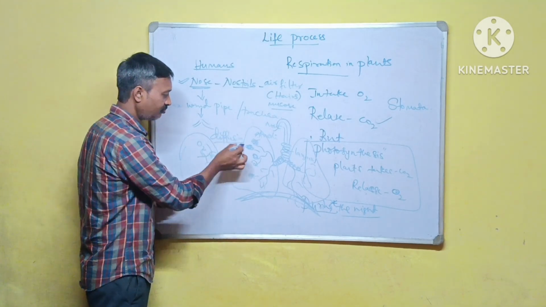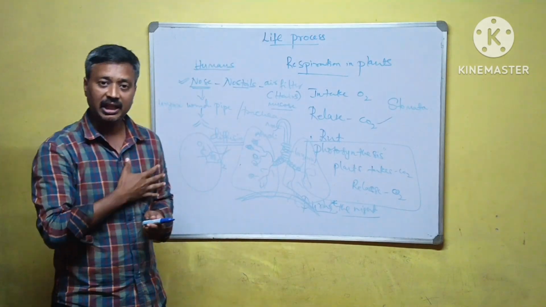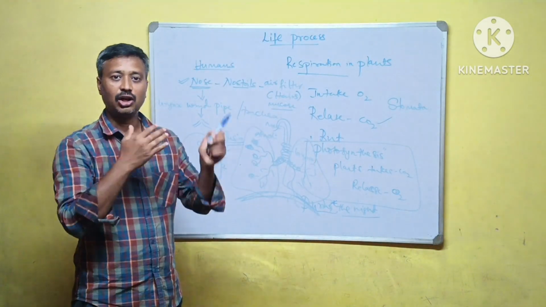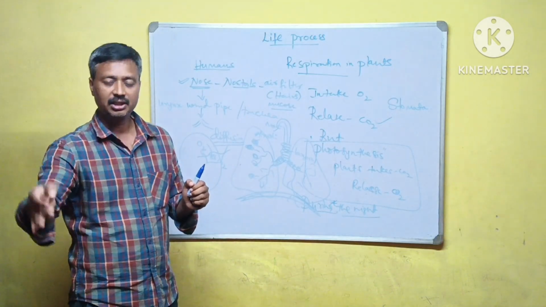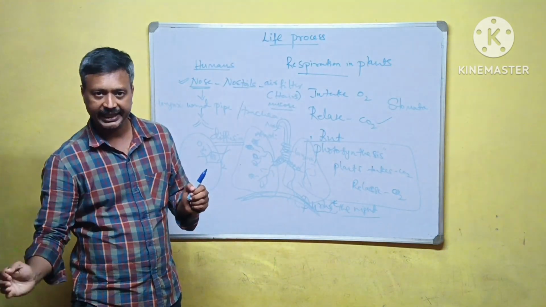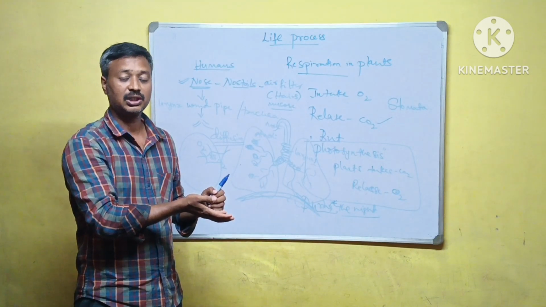Remember, by simple diffusion in the alveoli, oxygen from the lungs enters the blood, and carbon dioxide from the blood enters the lungs.